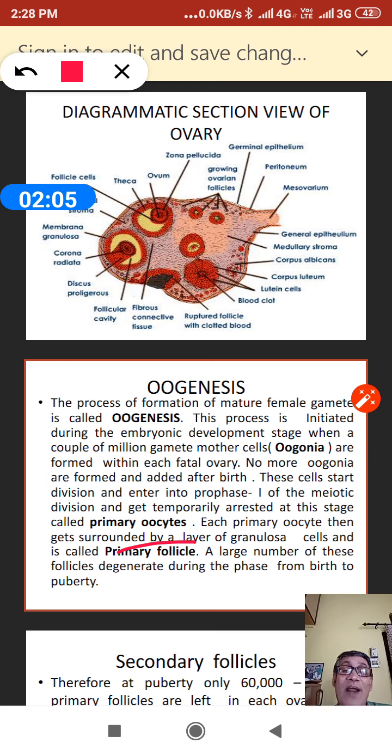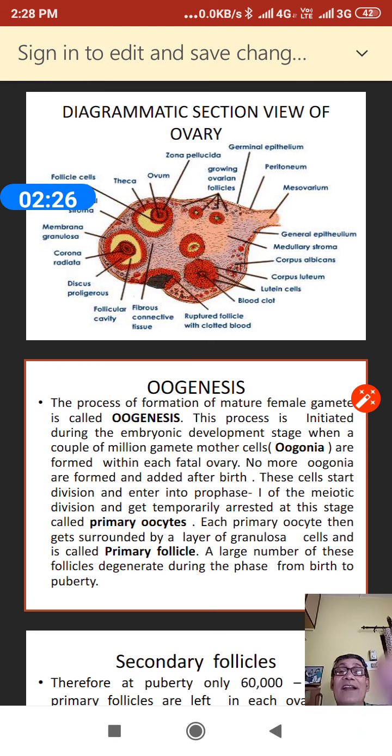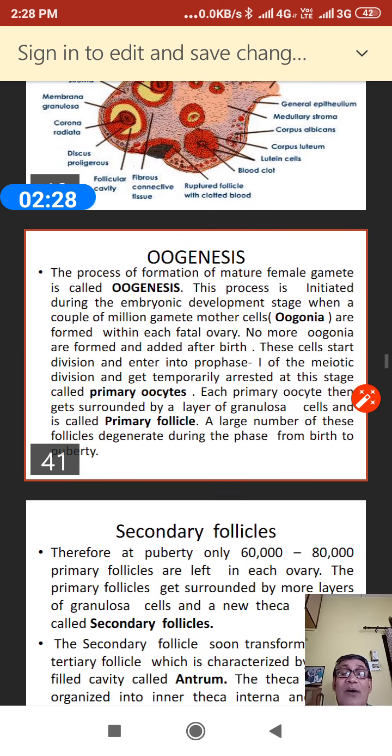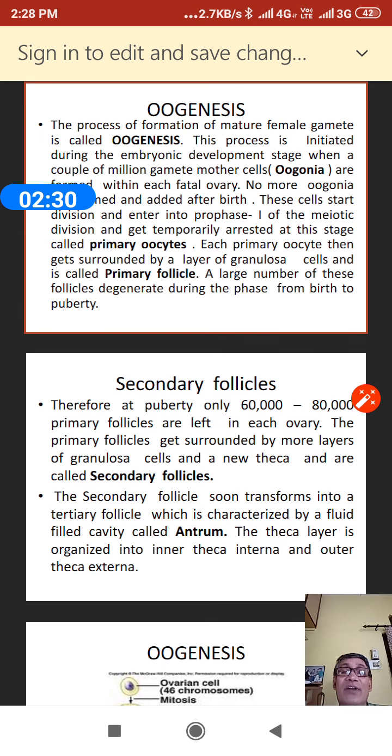Each primary oocyte is then covered by a layer of granulosa cells, and this covering is called the primary follicle. A large number of primary follicles degenerate during this phase from birth to puberty. So next we have to talk about the secondary follicle.